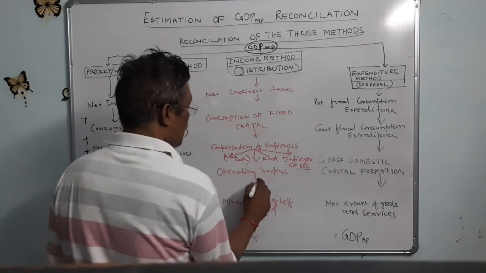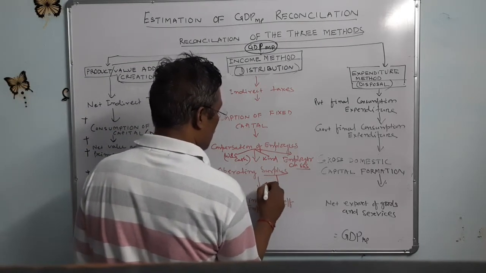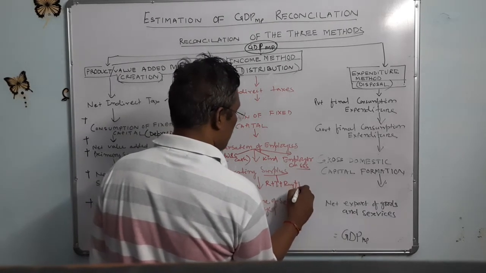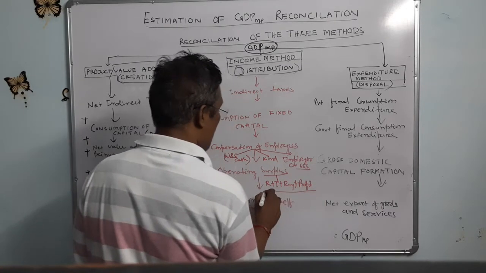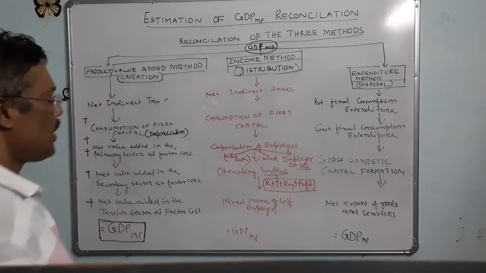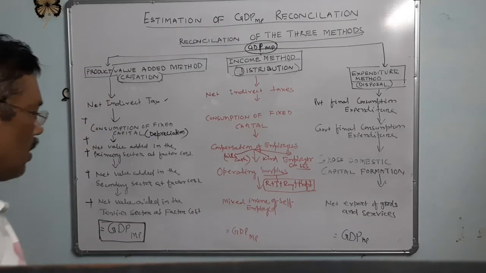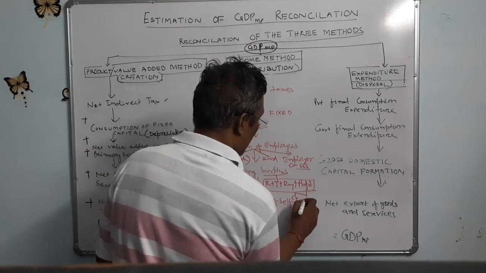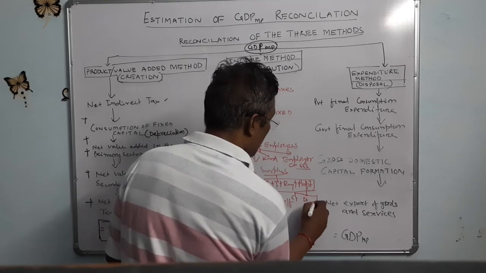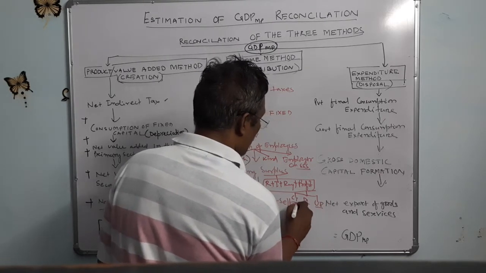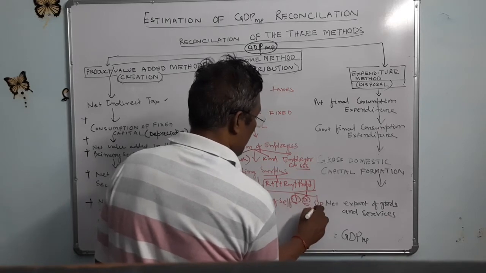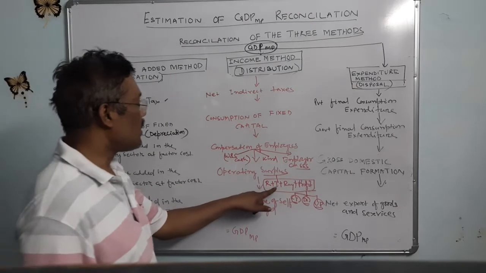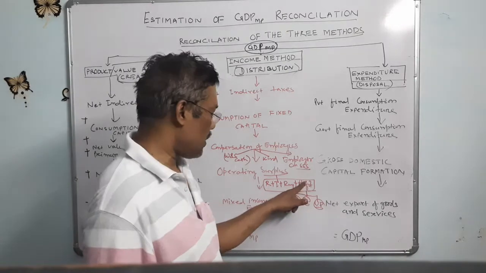And operating surplus, which we have already discussed: rent plus interest plus royalty plus profits. Again that profit is divided into three parts: corporation tax (CT), dividends (DI), and undistributed profits (UP). So this is called operating surplus: rent plus interest plus royalty plus profits.